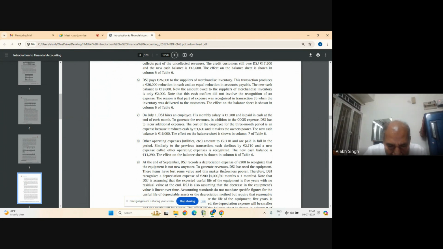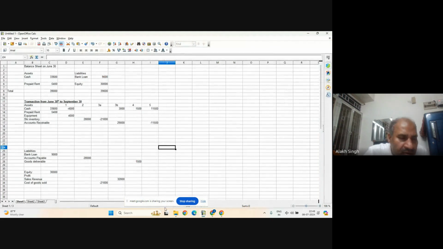So here is the accounts payable on the liability side. This accounts payable was 28,000. Now this one will decrease because he has paid. So it will be minus 26,000. Because it has decreased, that is the intuition. Yogesh, clear?